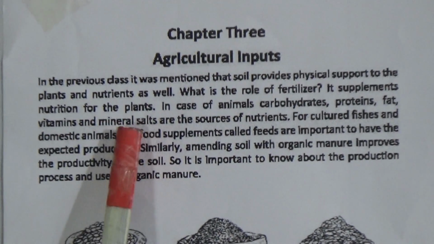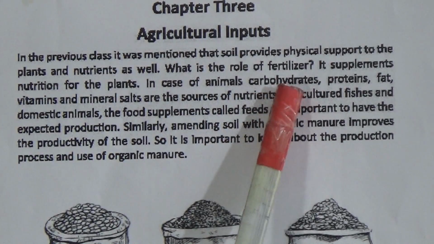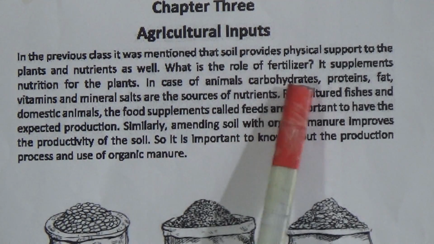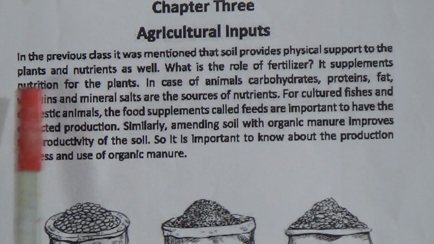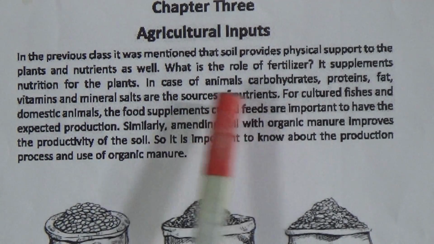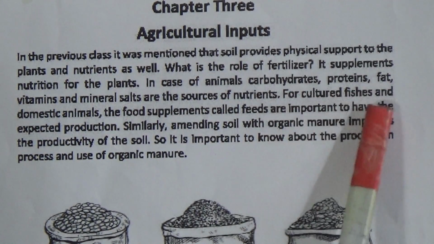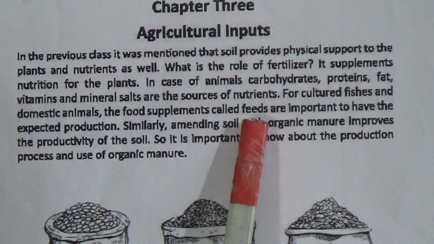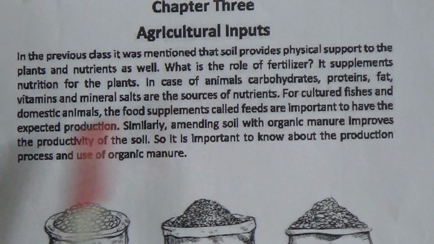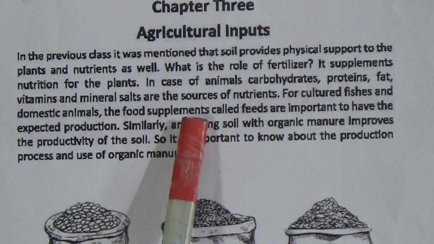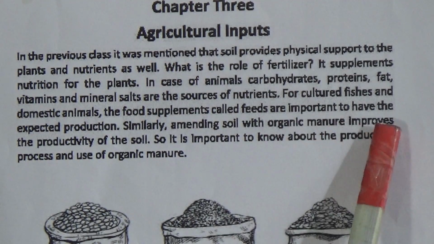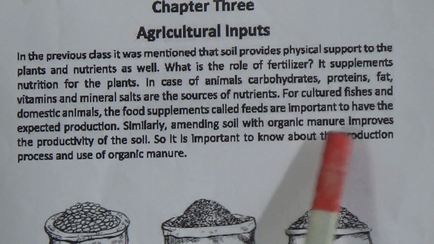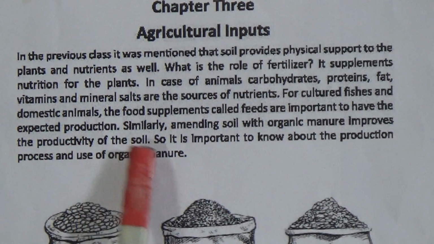In the previous class, it was mentioned that soil provides physical support to the plants and nutrients as well. What is the role of fertilizer? It supplements nutrition for the plants. In case of animals, carbohydrates, proteins, fat, vitamins and mineral salts are the sources of nutrients. For cultured fishes and domestic animals, the food supplements called feeds are important to have the expected production. Similarly, amending soil with organic manure improves the productivity of the soil.